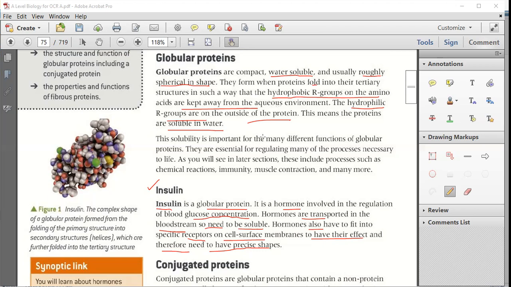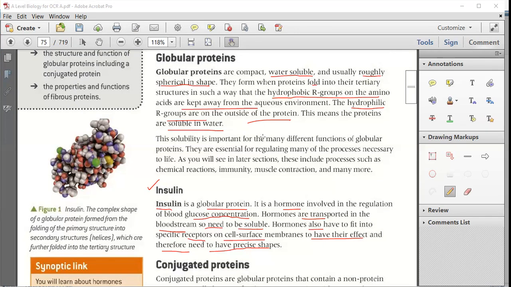And why is it important that it is soluble in water? Because protein needs to be transported to every part of the body. To transport it to every part of the body, it needs to be dissolved in blood, and blood contains water. So that's why the solubility is important.